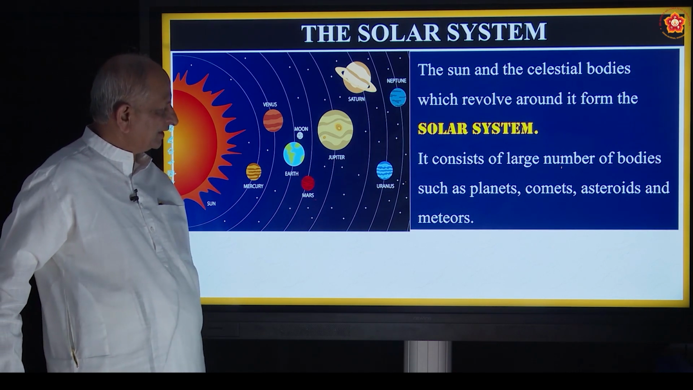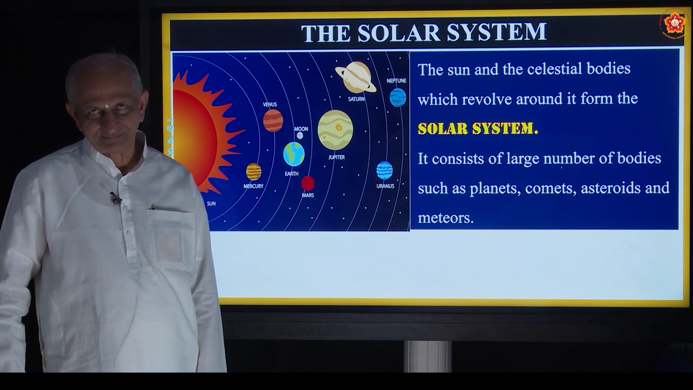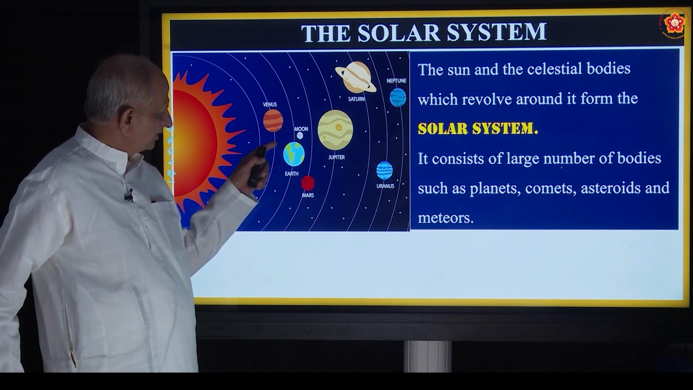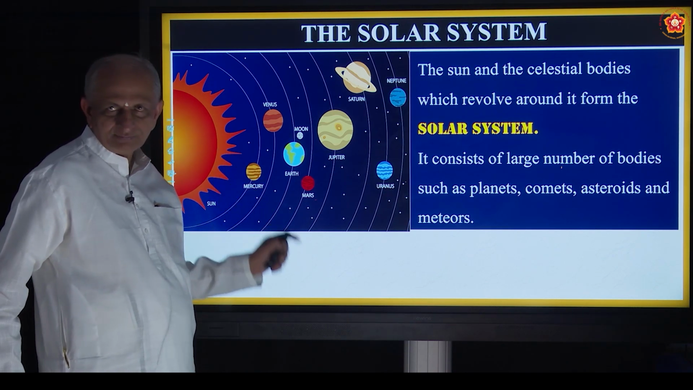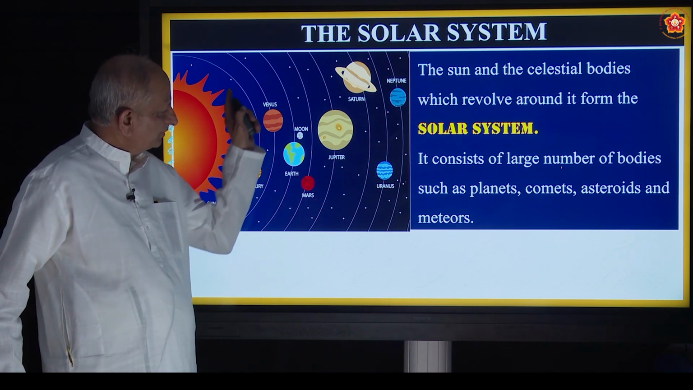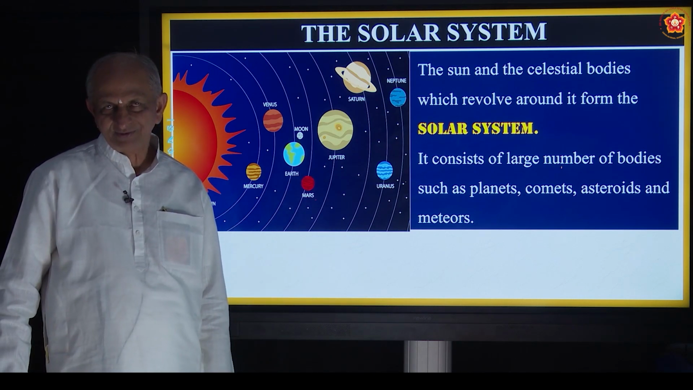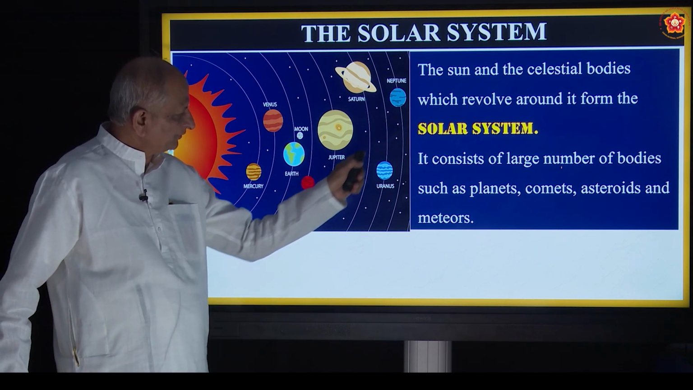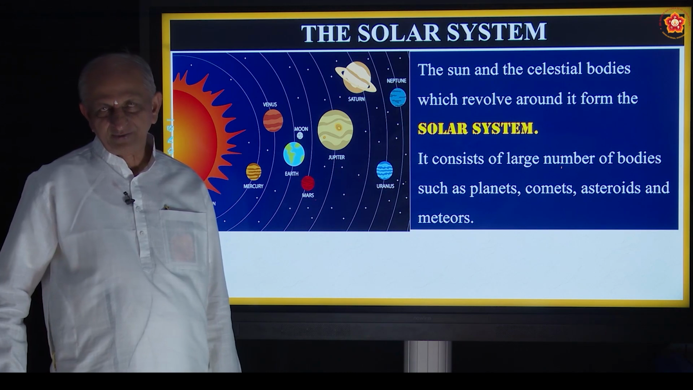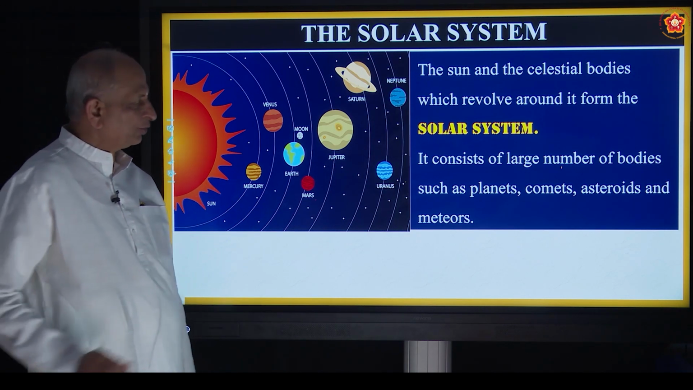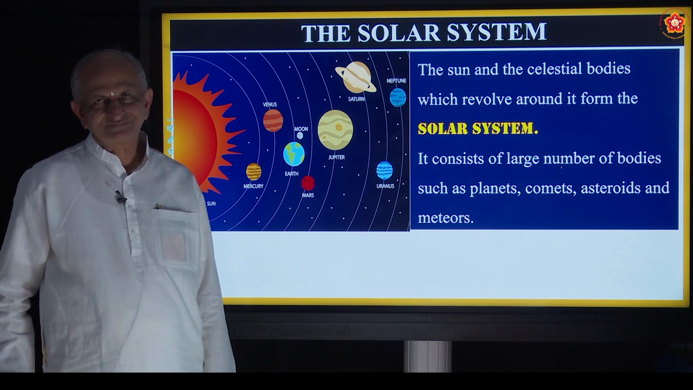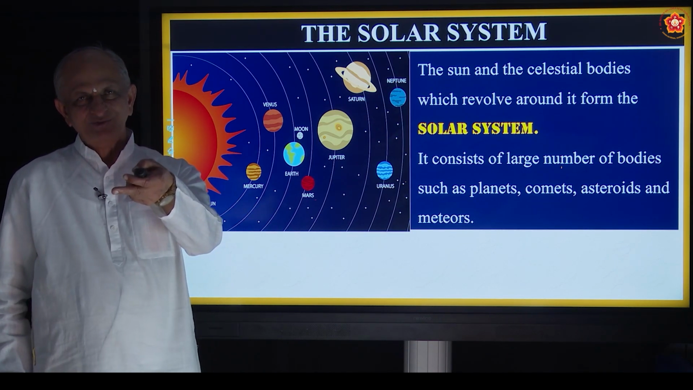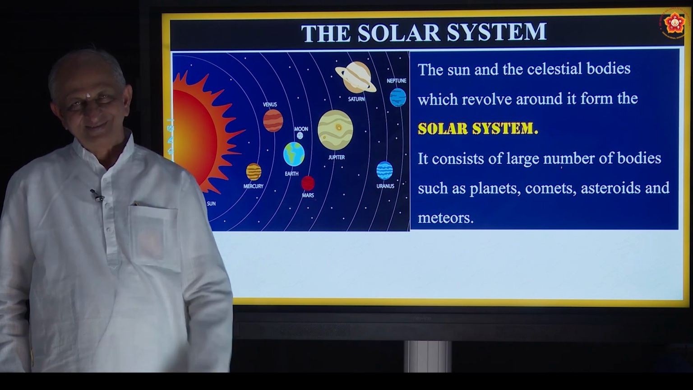Because they have what is called gravitation. The gravitational attraction of the sun is very high. So all of them will be going around. And they will not go out of this track also, because they have their own gravitation, they will be going around their own axis.